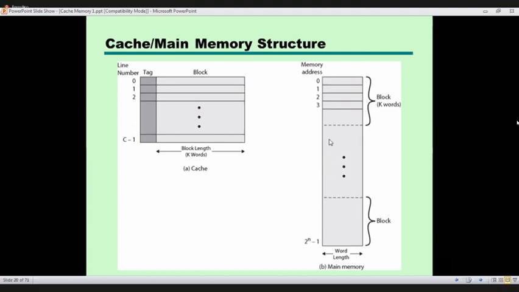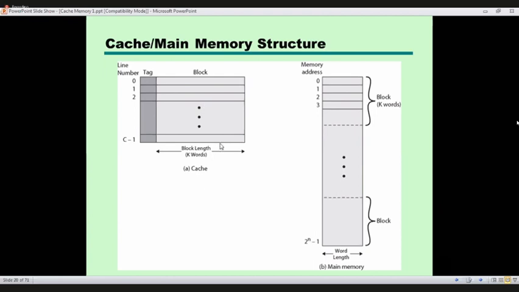And in the same way, cache memory is also divided into portions. Now see this one portion.